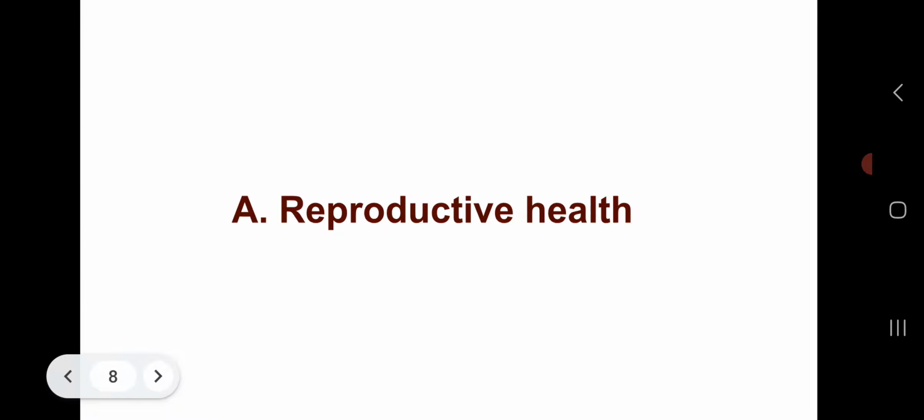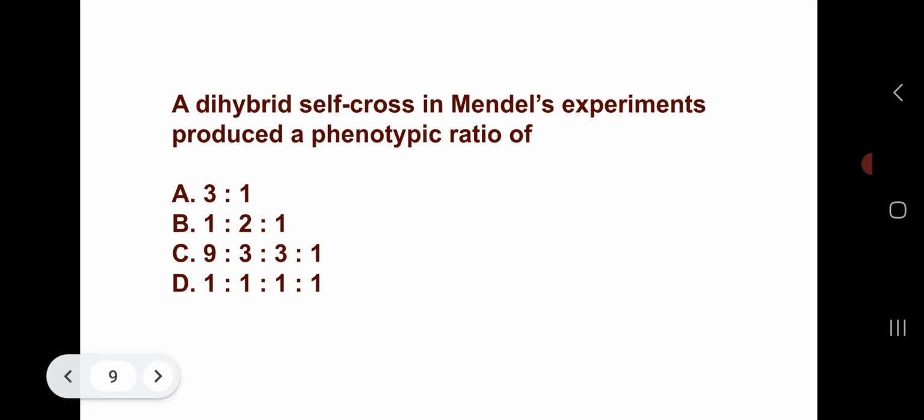So the next question is, a dihybrid self-cross in Mendel's experiments produced a phenotypic ratio of: option A, 3:1, option B, 1:2:1, option C, 9:3:3:1, or option D, 1:1:1:1. So which one will be the correct answer? The correct answer is option C, that is 9:3:3:1. Okay. Now moving to the next question.